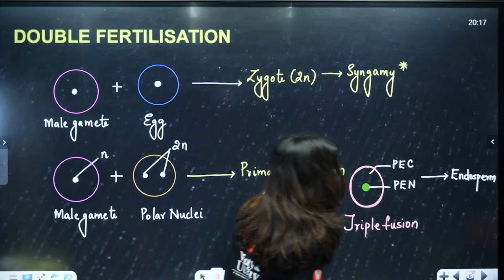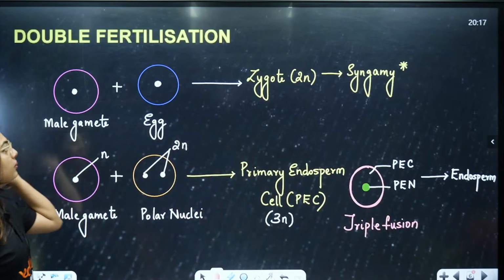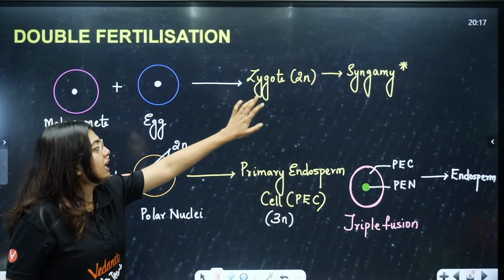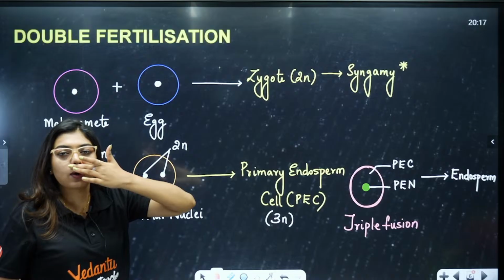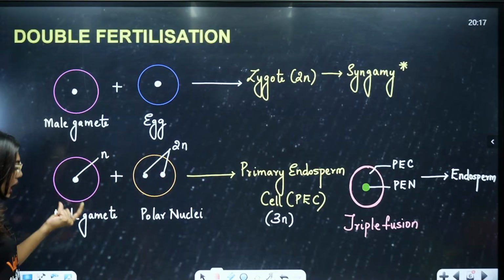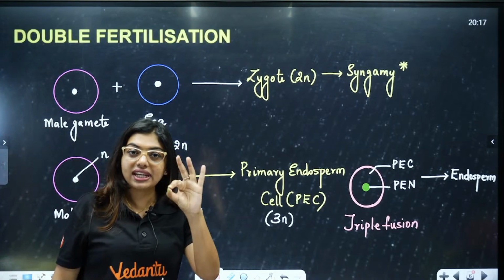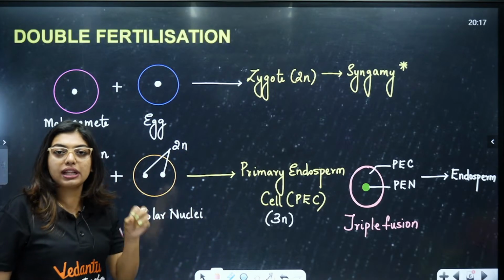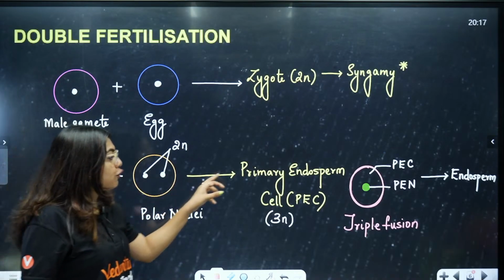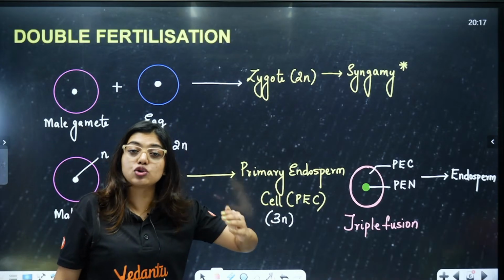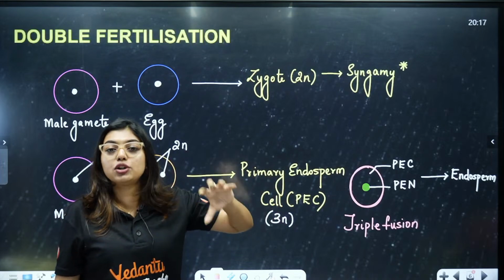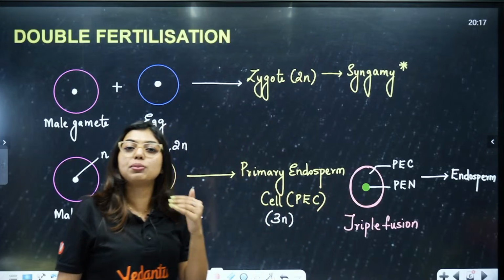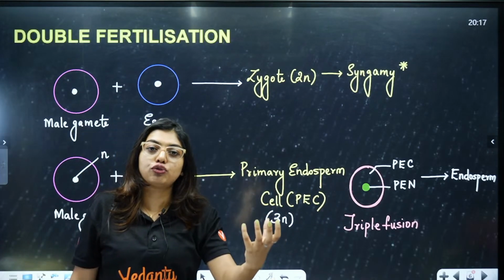Clear to all of you? Very simple. Look here. Normally, a male gamete will fuse with the egg to form the zygote, and that formation is called syngamy. Now, the other male gamete, which we saw in a 3-celled angiosperm, will fuse with the polar nuclei present in the central cell to form the primary endosperm nucleus, or the primary endosperm cell. Inside that primary endosperm cell, you will see the primary endosperm nucleus. This will mature to form your endosperm.